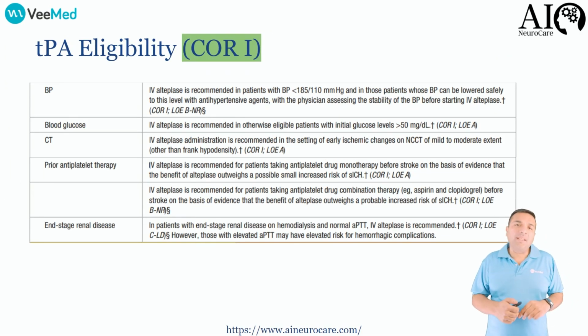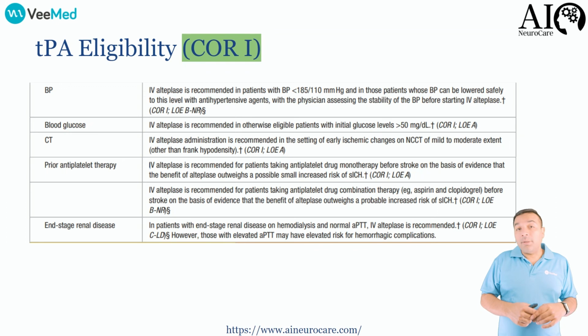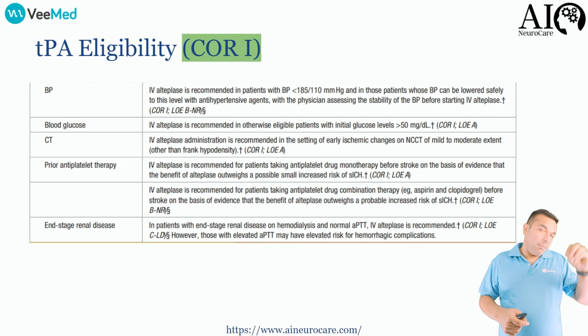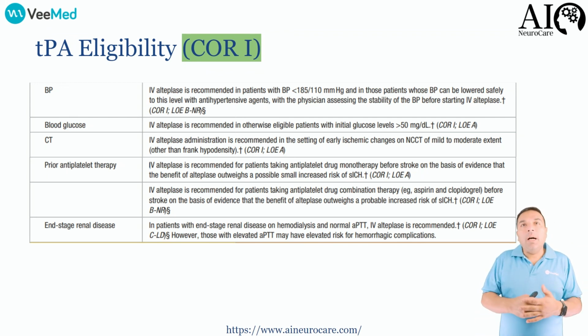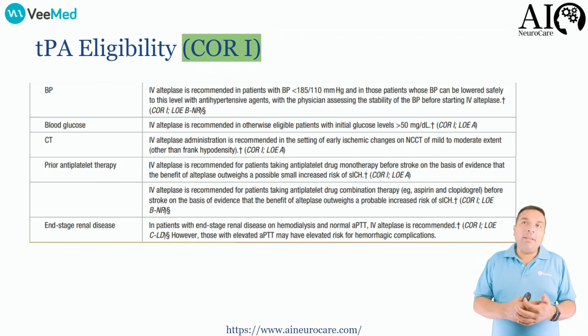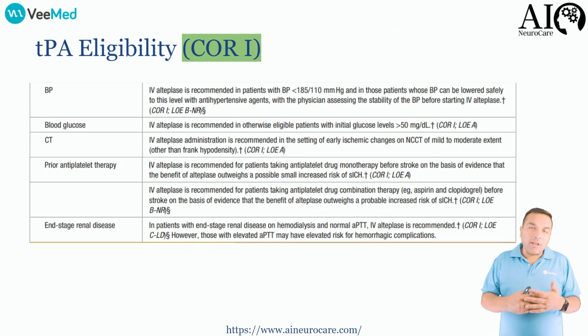The blood pressure should be less than 185, diastolic less than 110, as we discussed in the last lecture. Blood glucose level should be above 50 to make sure these are not stroke mimics secondary to hypoglycemia. Patient's CAT scan is done and does not show an intracerebral hemorrhage clearly. And if the patient is on any prior antiplatelet therapy, any antiplatelet therapy, it does not say if it's a monotherapy, then there is a small increased risk of symptomatic intracerebral hemorrhage. However, we know that, we still give that. And if the patient is on aspirin and Plavix, you should still give TPA.